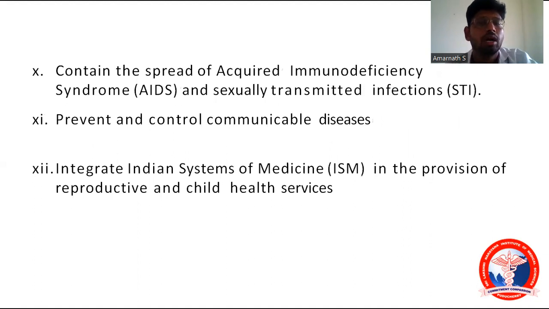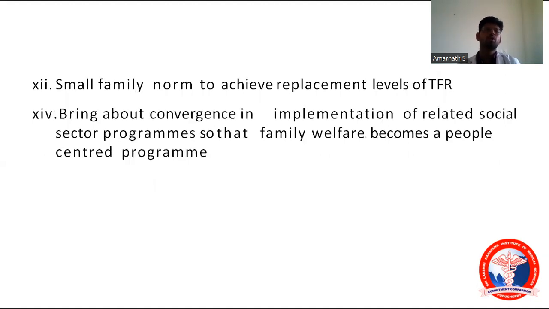Next one is contain the spread of acquired immunodeficiency syndrome, that is AIDS, and sexually transmitted infections, prevent and control communicable diseases, integrate the Indian system of medicine in the provision of reproductive and child health services. Okay. The main thing is prevent and control the communicable diseases. The small family norm to achieve the replacement levels of TFR. TFR is total fertility rate.